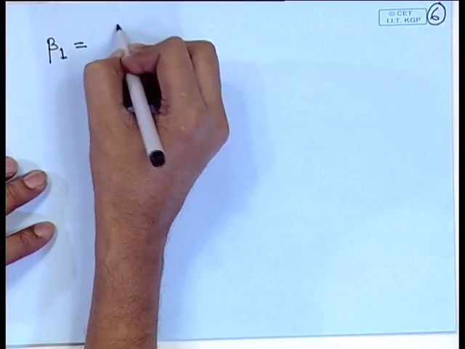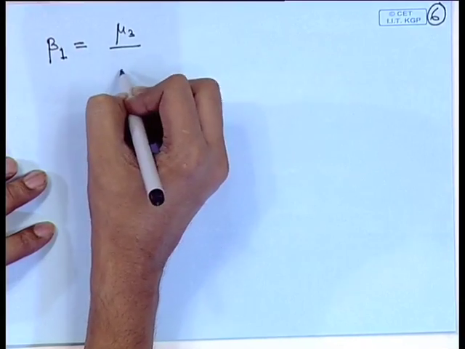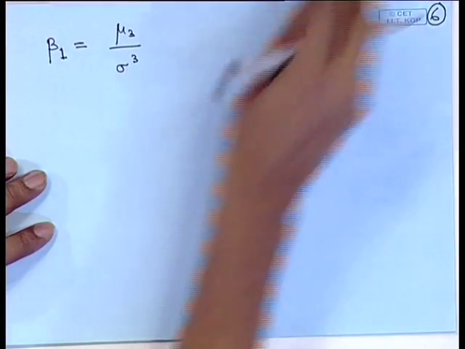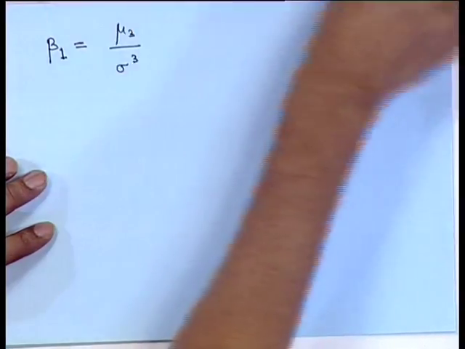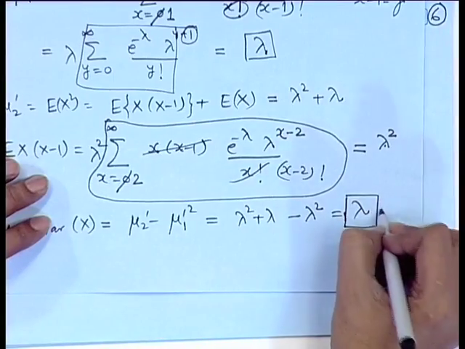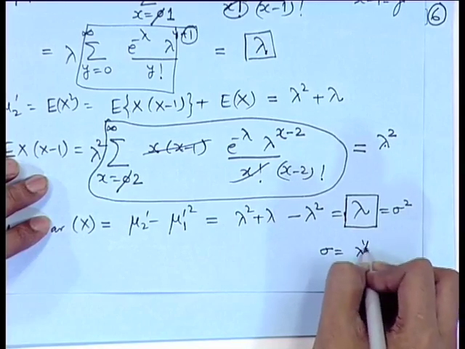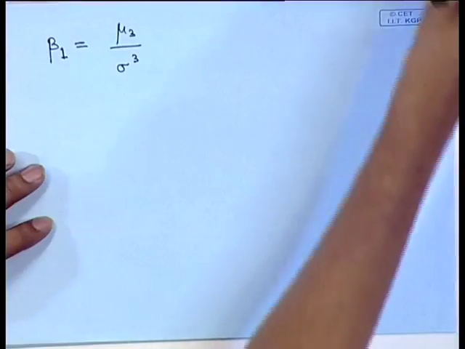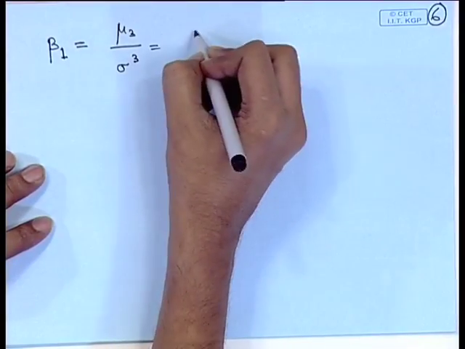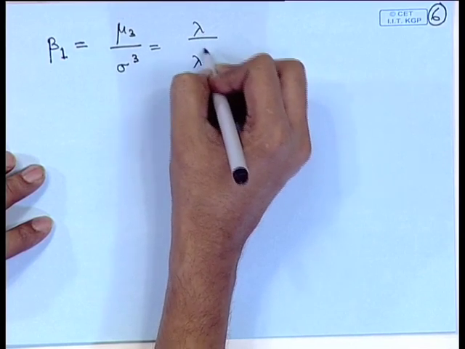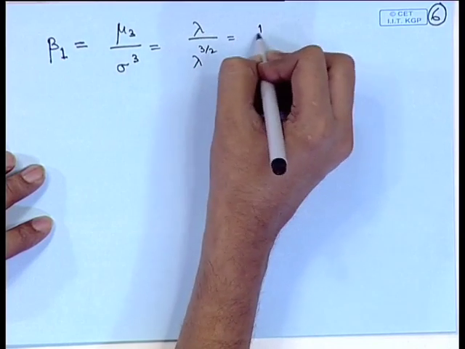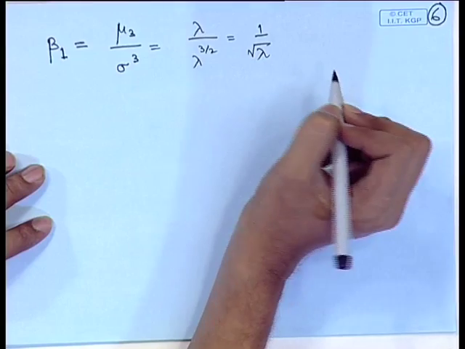Beta 1 is equal to mu 3 divided by sigma cube. Here sigma square is equal to lambda, that is sigma is equal to lambda to the power half. If we substitute it here, we get lambda divided by lambda to the power 3 by 2, that is equal to 1 by root lambda.